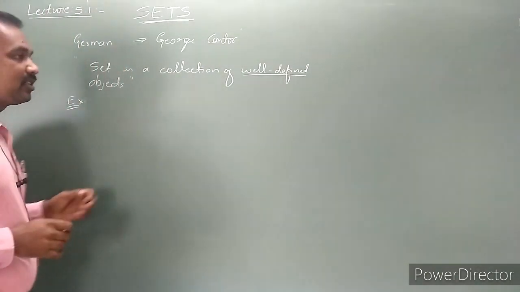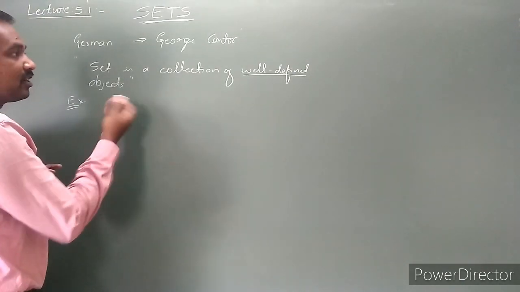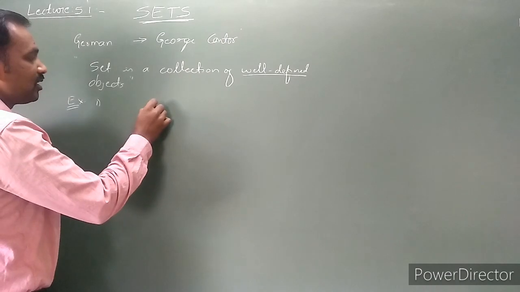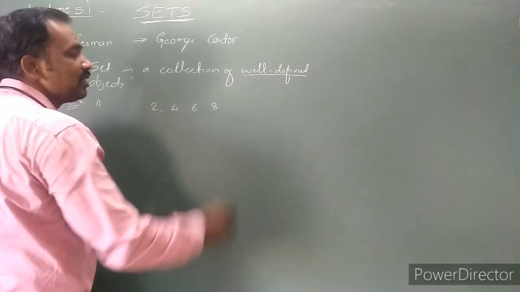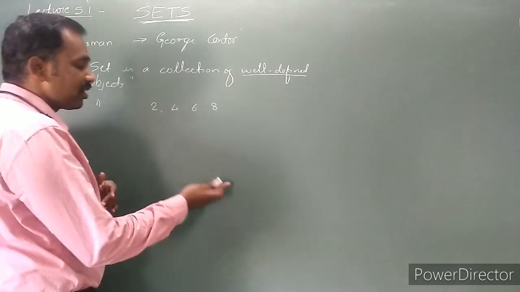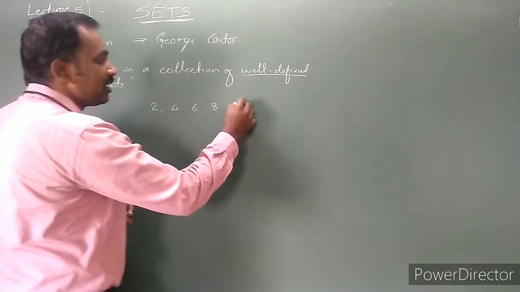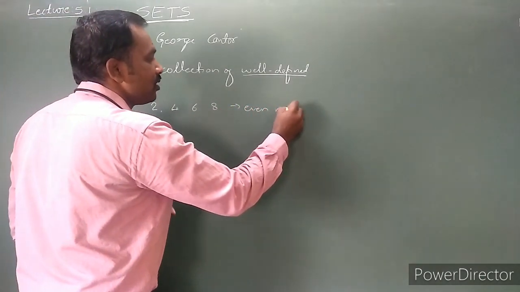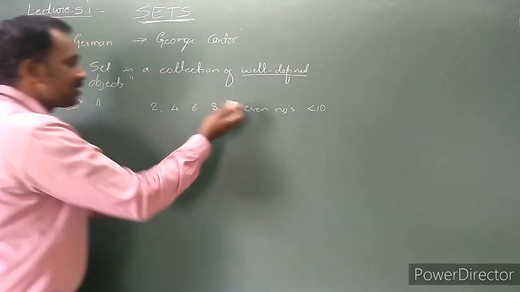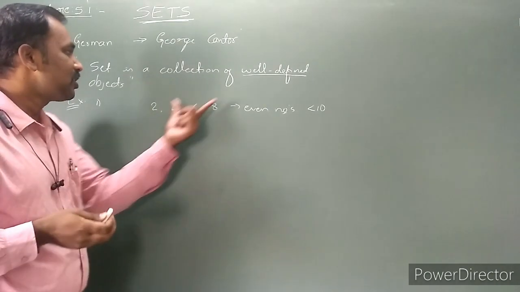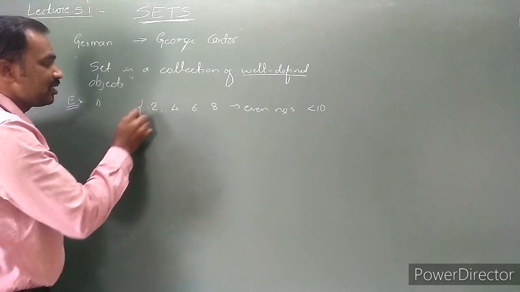First of all, I write down even numbers less than 10. What are the even numbers less than 10? They are nothing but 2, 4, 6, 8. Less than 10 means we do not include 10, whereas less than or equal to 10 means we have to include 10 also. These are exactly the required numbers. This is said to be well-defined. These are the objects.